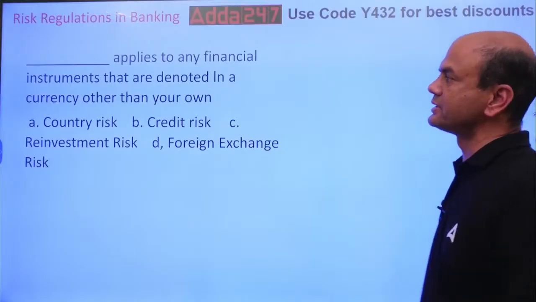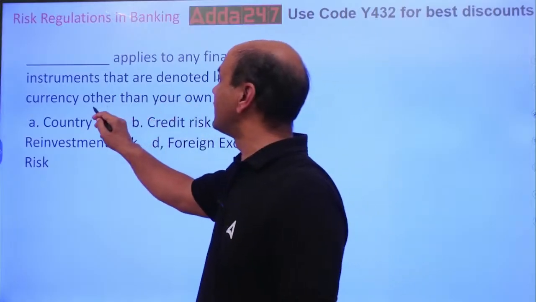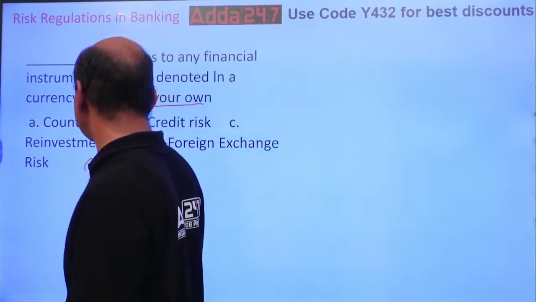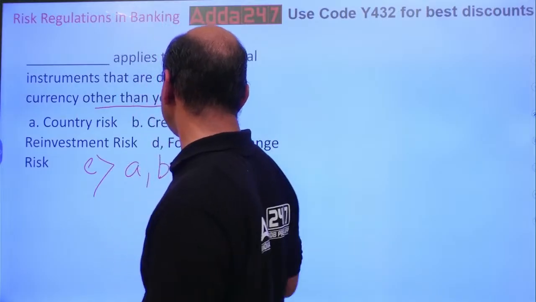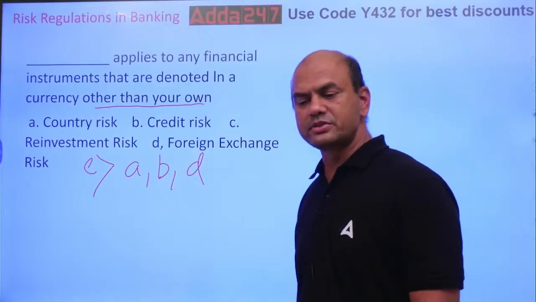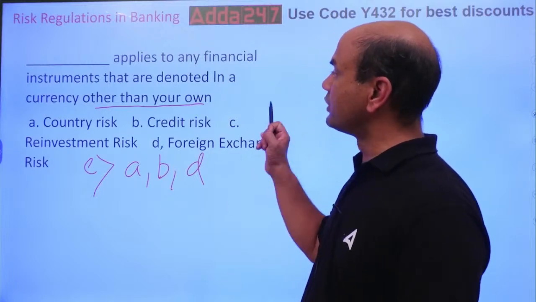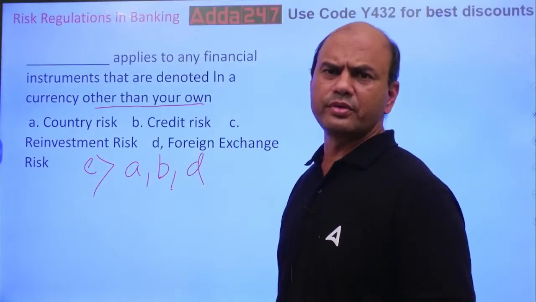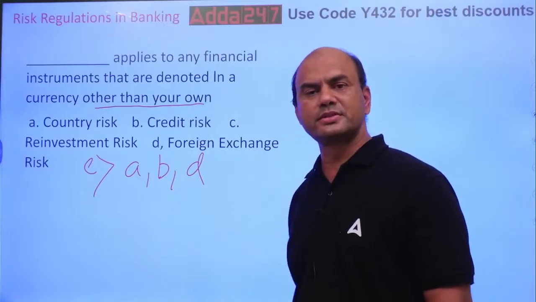Dash applies to any financial instrument that is denominated in a currency other than your own. Okay, I'll add one more option in this. A, B and D. Look at this, one more option I have added. So dash applies to any financial instrument that is denominated in a currency other than your own. Means I am having rupees, so I purchase a bond which is in dollars. So which all risks will apply to this?